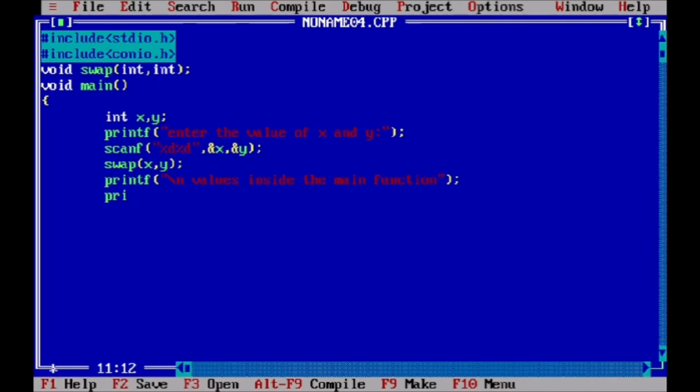X is equal to, y is equal to, and x comma y. Now our main function is over.